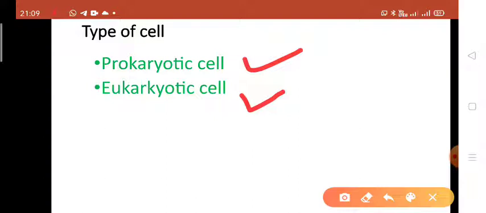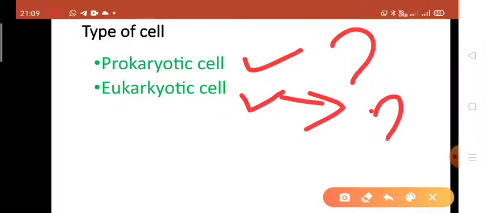Prokaryotic cells, the cells having nuclear material without nuclear membrane are termed prokaryotic cells. The organisms with this kind of cell are called prokaryotes. Example, bacteria and blue-green algae.